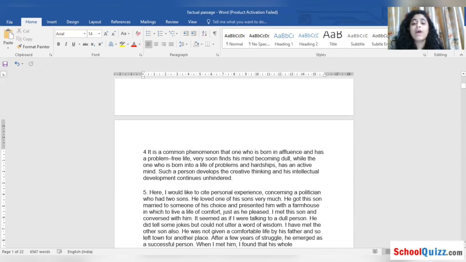It is said, it is a common phenomenon that one who is born in affluence, means one who is born problem-free, very soon finds his mind becoming dull. Means if he has no motive, he has nothing, he'll become dull. While one who is born into a life of problems and hardships, means you are not getting any smooth life, has an active mind. If you have everything in your hand, obviously you will not search for creativity. So if you have hardships in your life, you have an active mind.